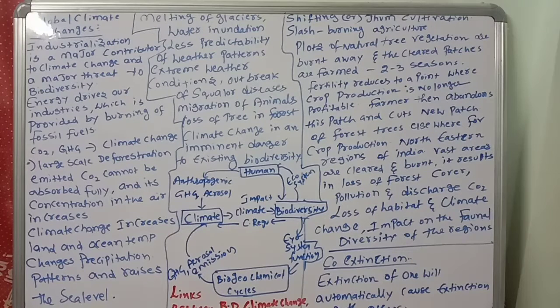That is the reason industrialization is a major contributor to climate change and a major threat to biodiversity.